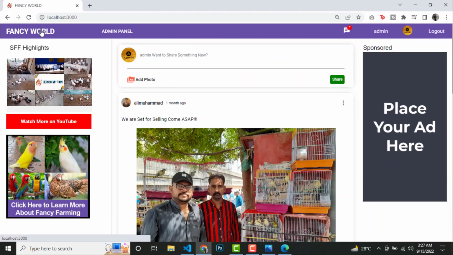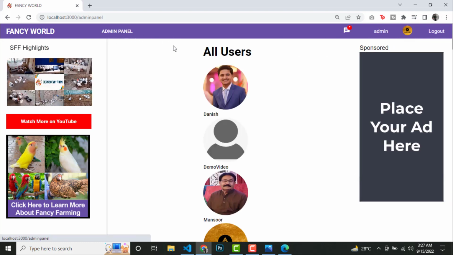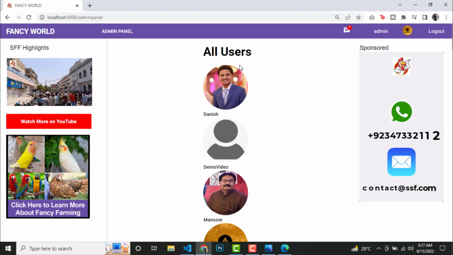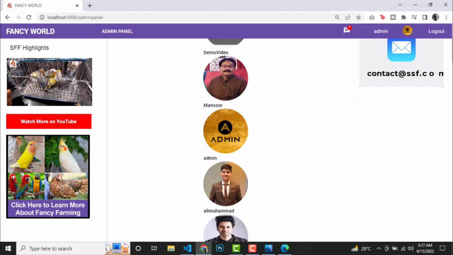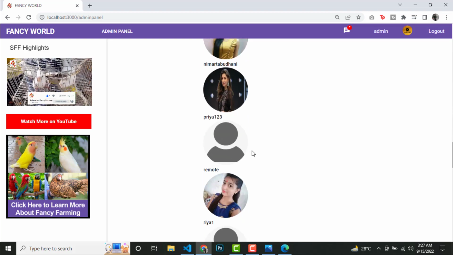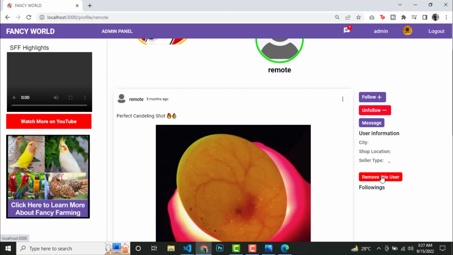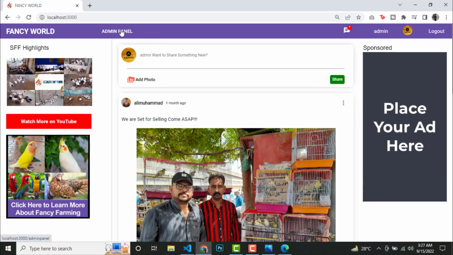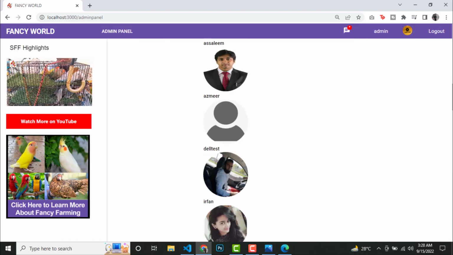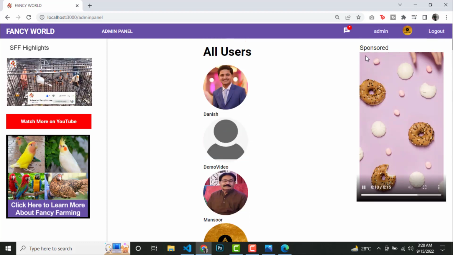So we are here. In the admin panel, admin will get a list of all users which are registered on our platform. And let's try to delete a user. We have selected remote user. And as you can see, the remote user is deleted now.